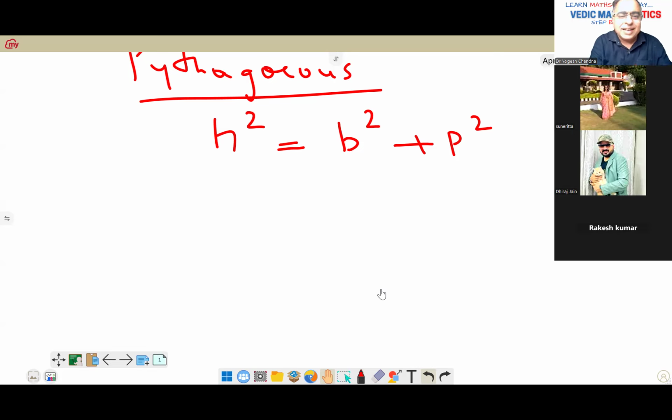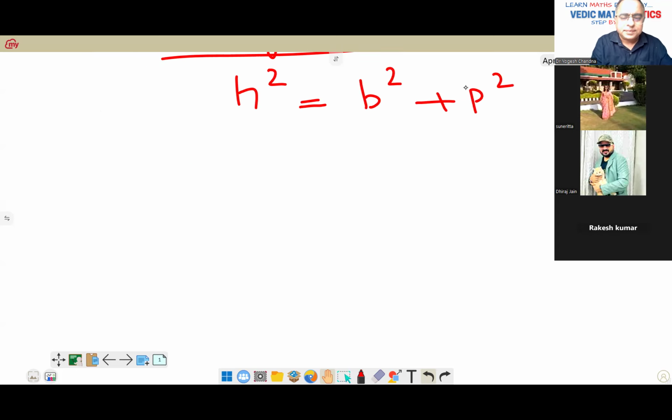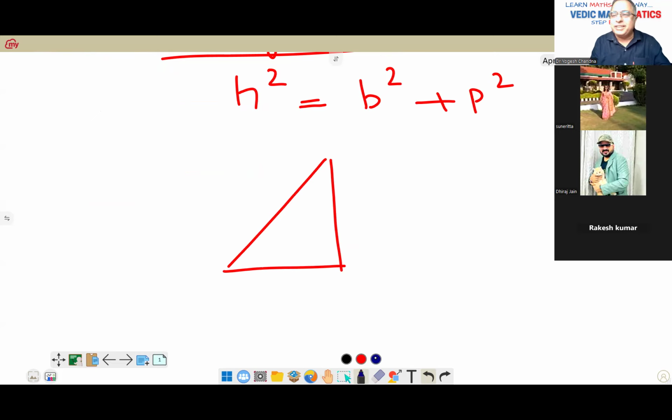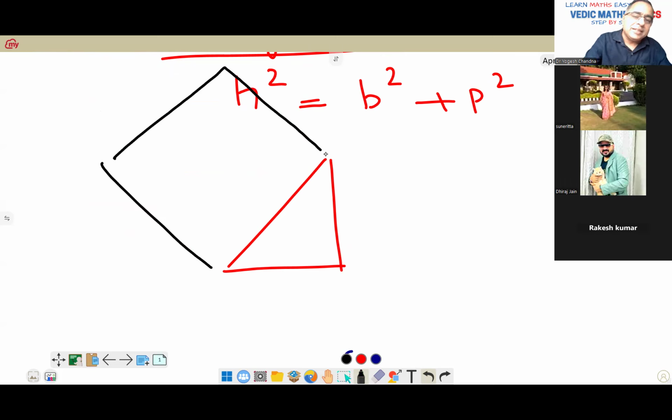It was thought that if we have three squares of different sizes, it was taken like this. I'm doing it the reverse way, because drawing over here may be difficult. So let's say this is square 1.